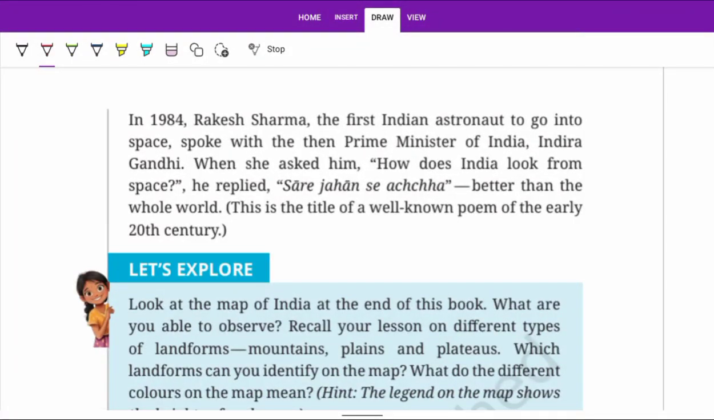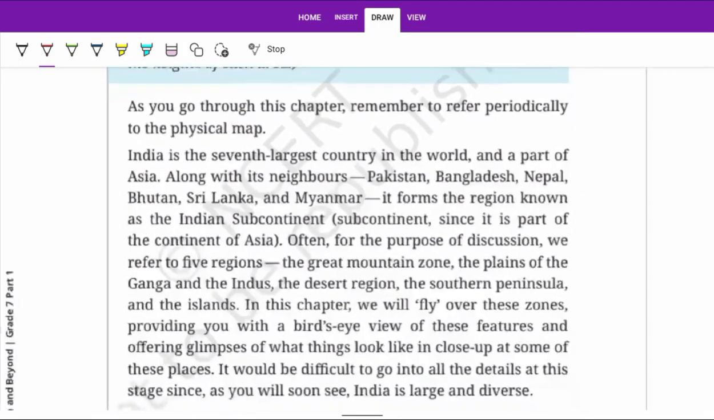Here is one simple story. In 1984, Rakesh Sharma, the first Indian astronaut to go into space, spoke with the Prime Minister. At that time Indira Gandhi was the Prime Minister of India, and she asked him how India looks from the sky, and he replied, "Sare jahan se accha Hindustan," meaning better than the whole world. India.